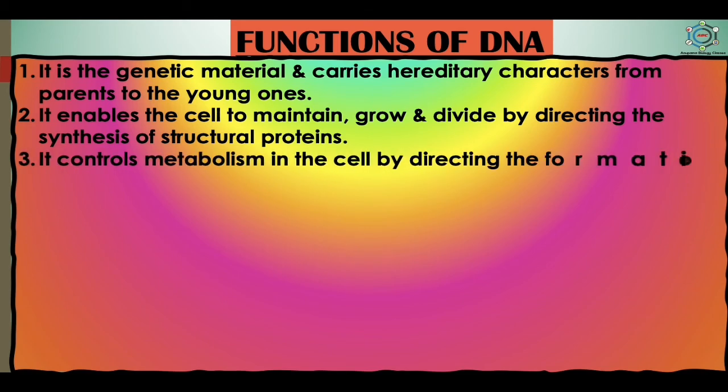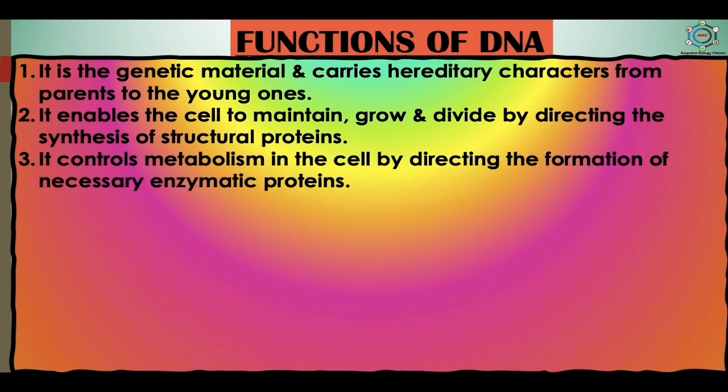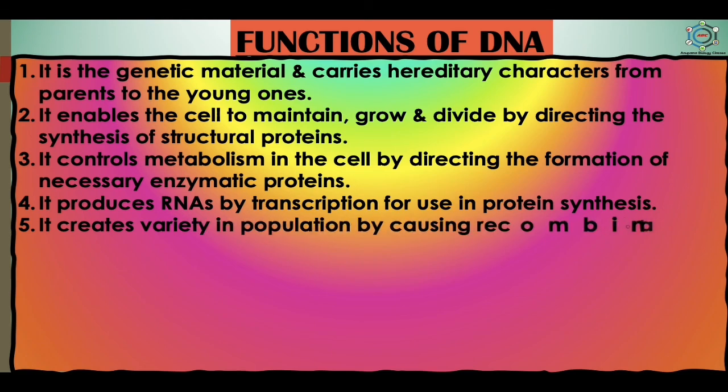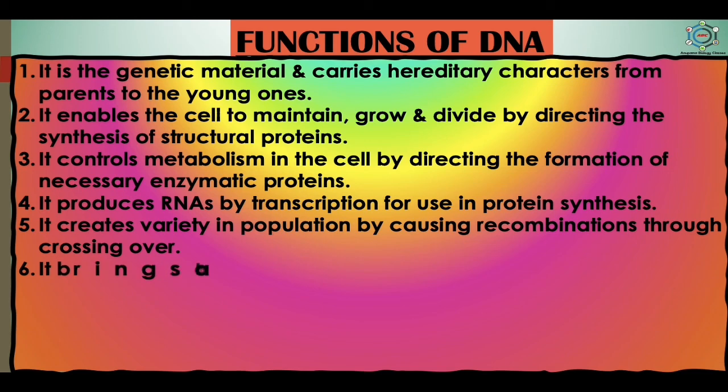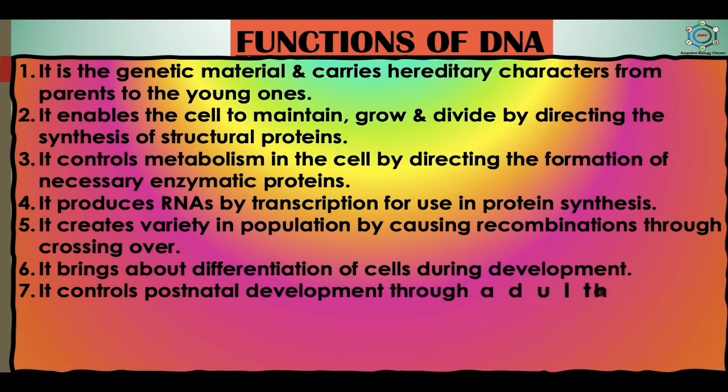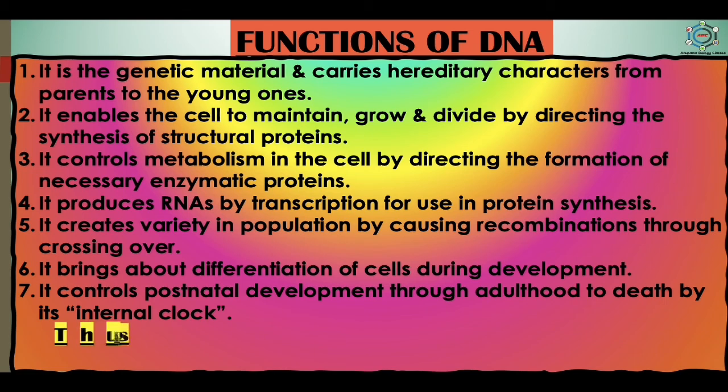It controls metabolism in the cell by directing the formation of necessary enzymatic proteins. It produces RNAs by transcription for use in protein synthesis. It creates variety in population by causing recombinations through crossing over. It brings about differentiation of the cells during development. It controls postnatal development through adulthood to death by its internal clock.